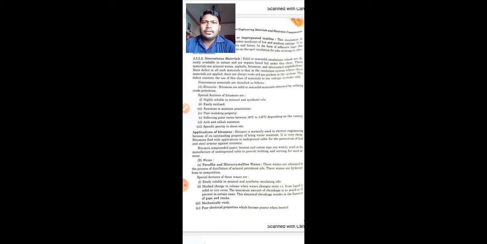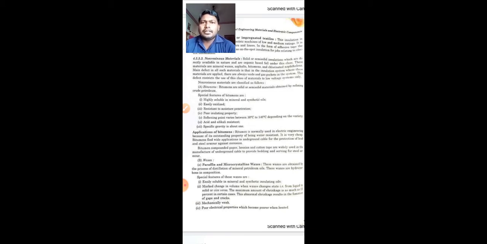The main defect in all such materials is that in the insulating system where these materials are applied, there are always voids and gas pockets in the system. This defect restricts the use of this class of materials to low voltage systems only. Non-resinous materials can be classified as in the table.